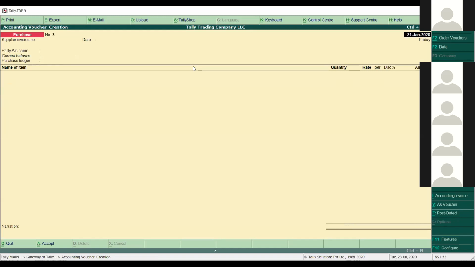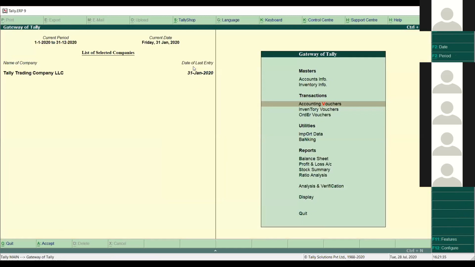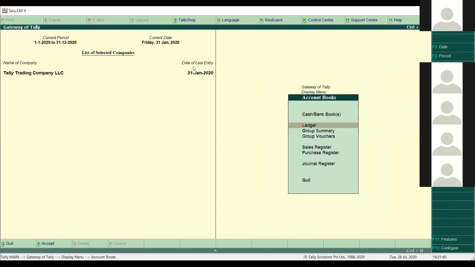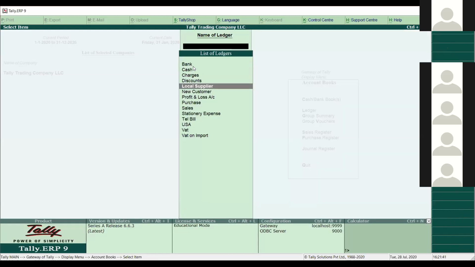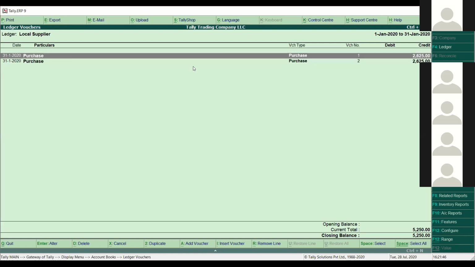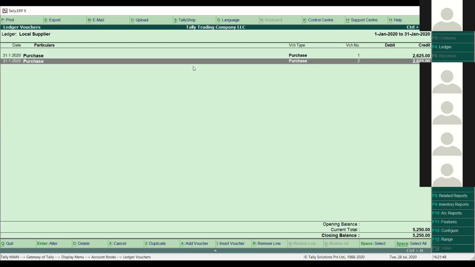So now if you go back to see the accounting reports, I'll go to display, accounting books, ledger, and local supplier. You can see two vouchers were posted against the particular supplier, 2,625 and 2,625, and the total payable amount is 5,250. So this is how we use the procurement side in Tally. The first voucher is the order voucher, the second voucher is the goods receipt note, and the third voucher is the purchase invoice.